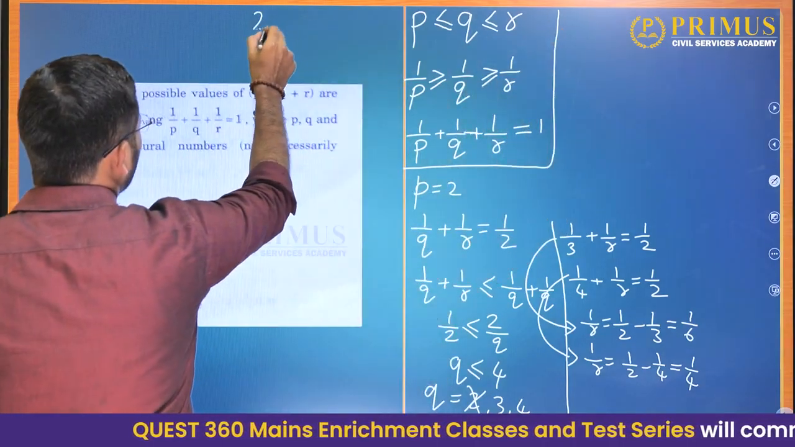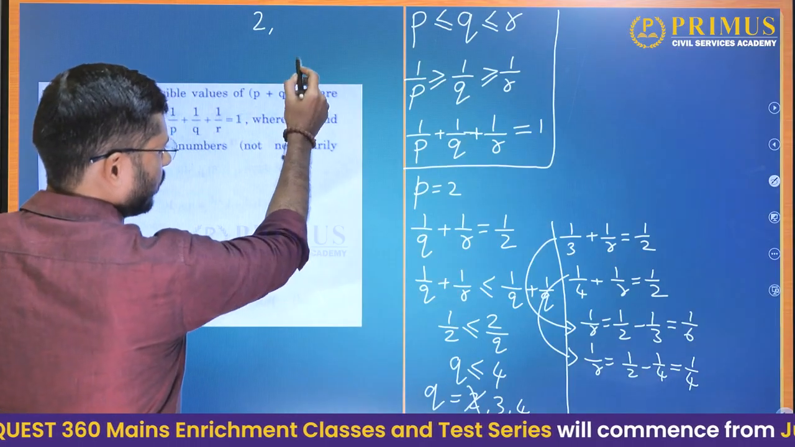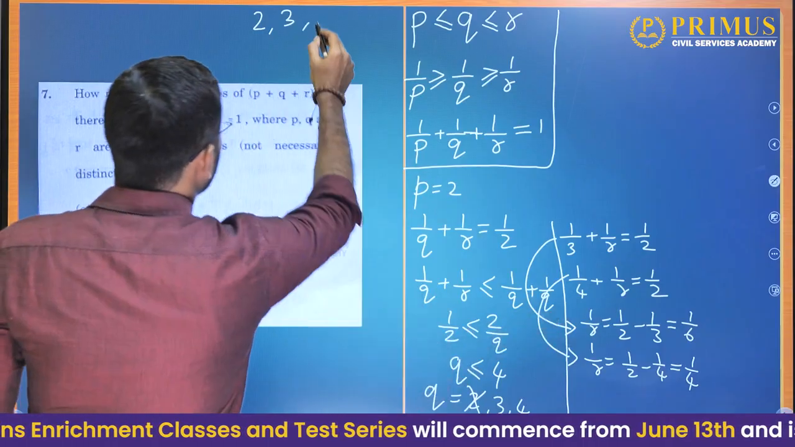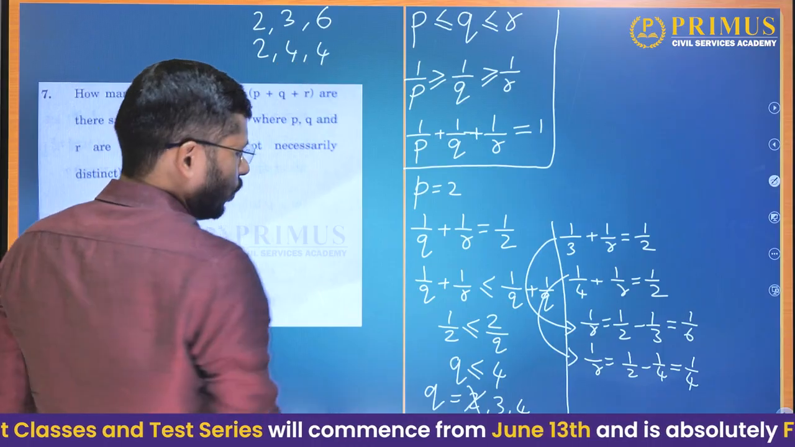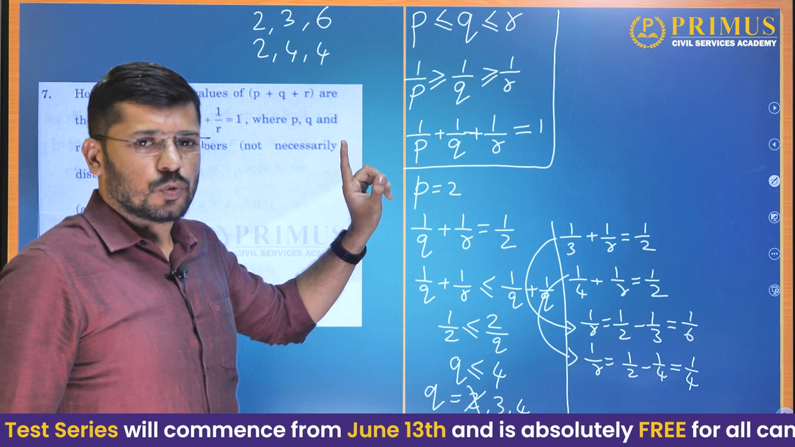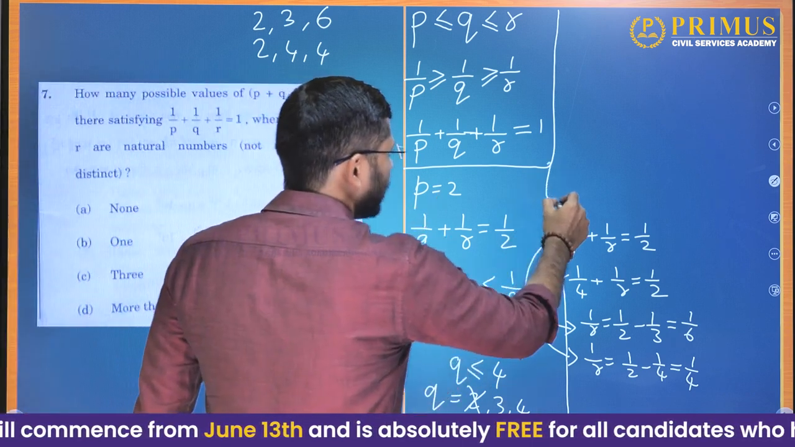So how many cases do we have? First case, I will write it here: 2, 3 and 6, or 2, 4 and 4. So p, q, r here, we have two sets of values when p is equal to 2. So these are all the possibilities when p is equal to 2. What about the other case, that is p is equal to 3?